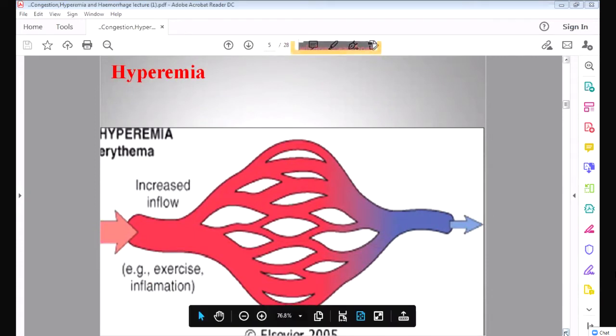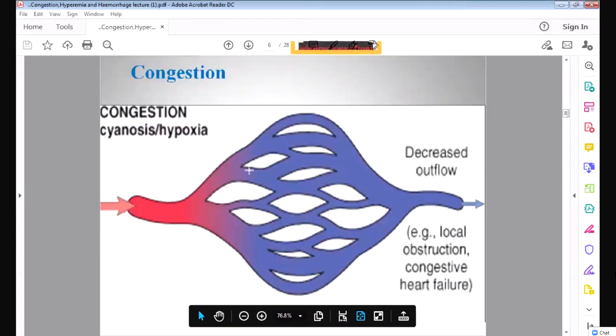Now coming to congestion. Congestion, what happens? I told you, in congestion there is collection of venous blood. Why will venous blood collect? First, because there is obstruction, and sometimes there is heart failure. These are the two causes why the venous blood will collect in the tissue.